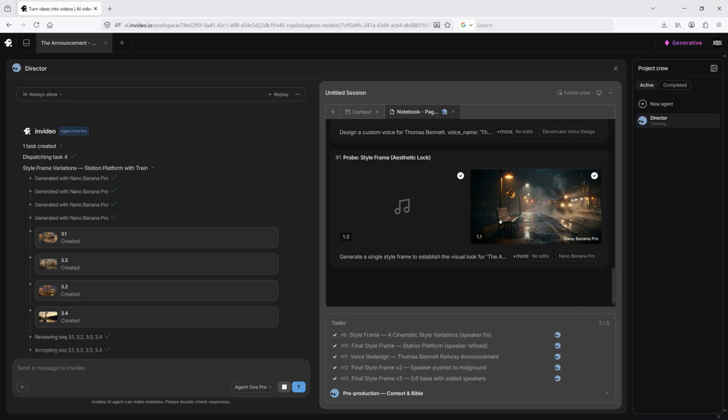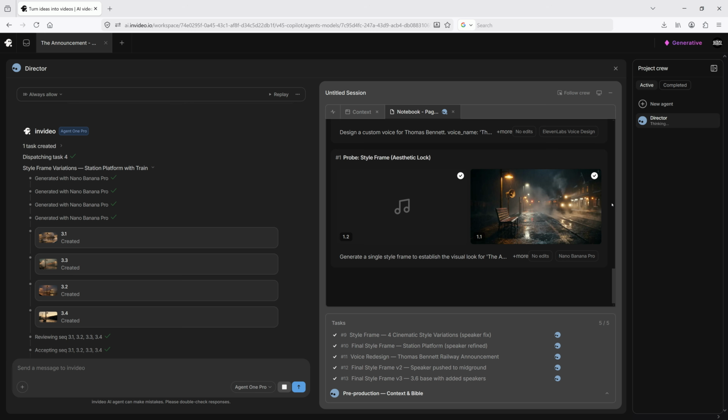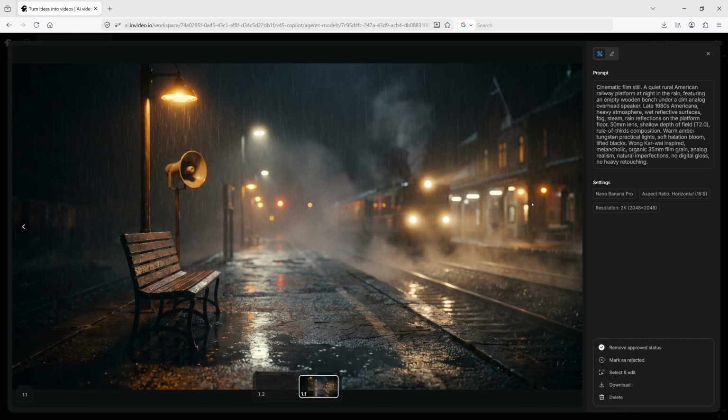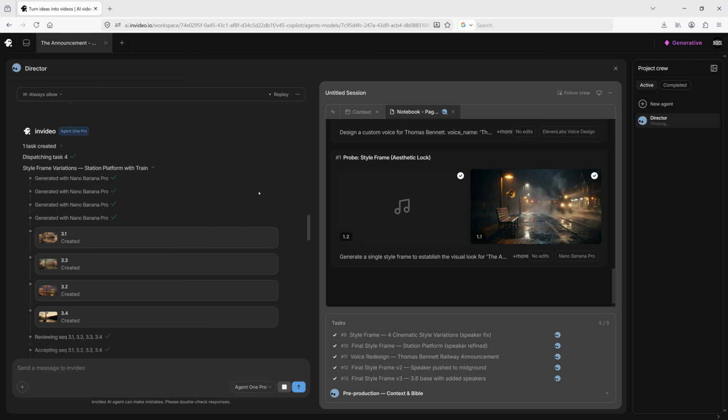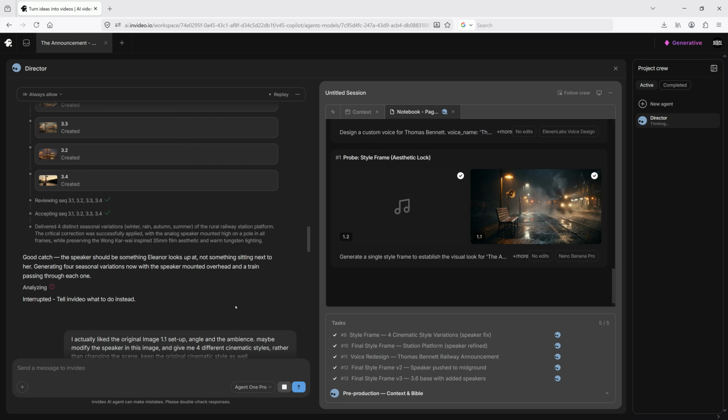The agent has started generating the station platform, where the story will pan out, following the aesthetics. No need to specify or write a prompt again. It includes the environment description, the empty wooden bench, speaker, lighting, and rain descriptions. Now, the rendered image looks okay, but the placement of the speaker looked odd. Maybe it should be on a structure. So I asked the agent to reevaluate and give me 4 variations in a single go.